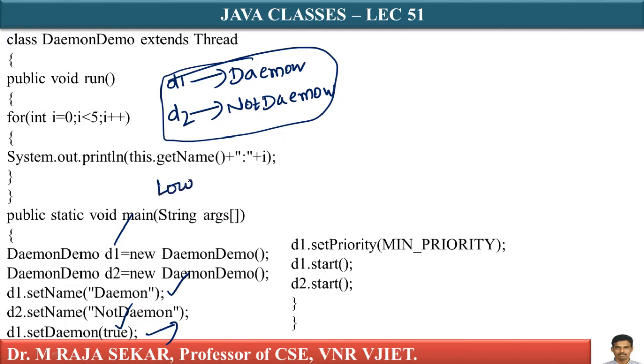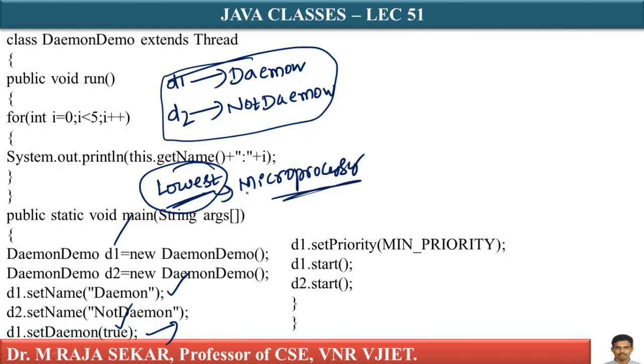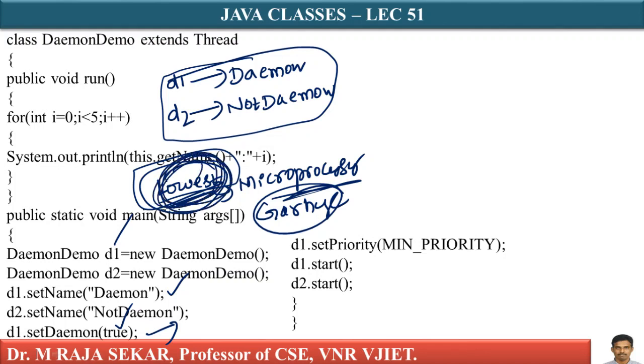What is the priority of daemon thread? They must have lowest priority. When will they get executed? Whenever microprocessor is idle. Whenever CPU is idle, this particular thread will get executed. Garbage collector is a good example for this daemon thread, isn't it? Whenever CPU is free, therefore you must keep lowest priority. You must give lowest priority to daemon thread so that they will execute whenever microprocessor is idle.